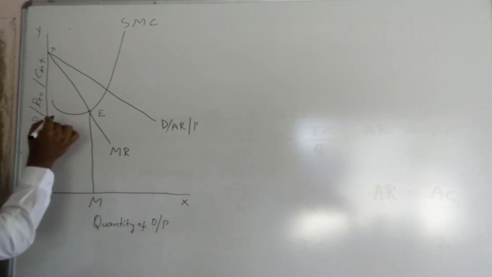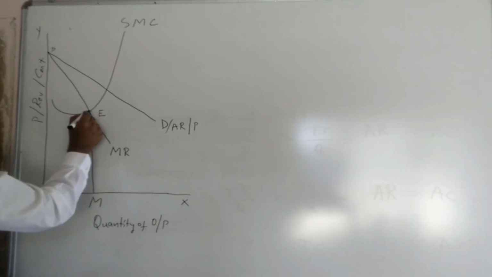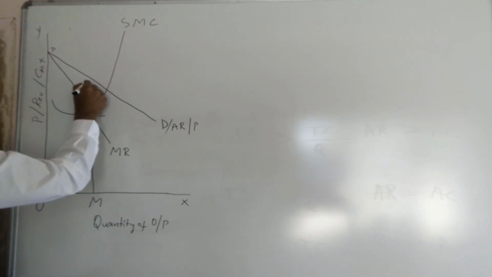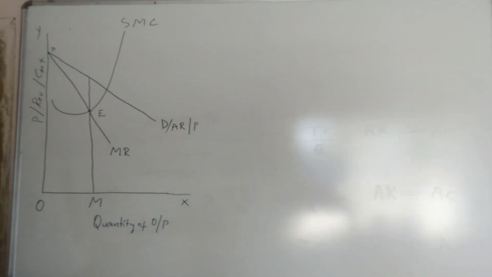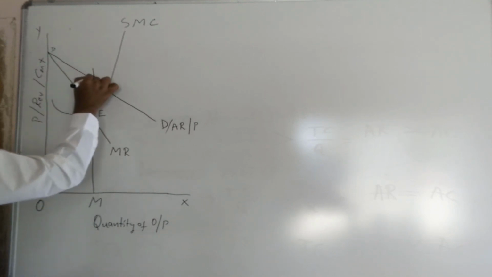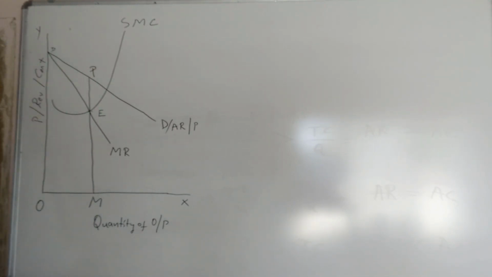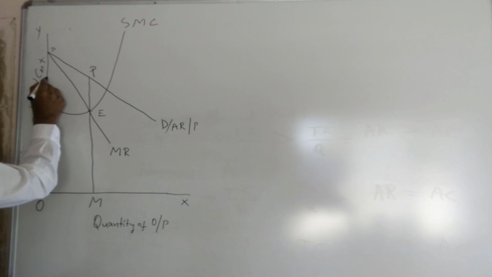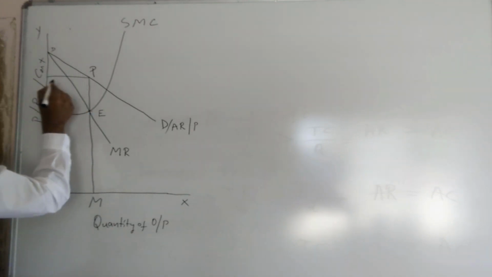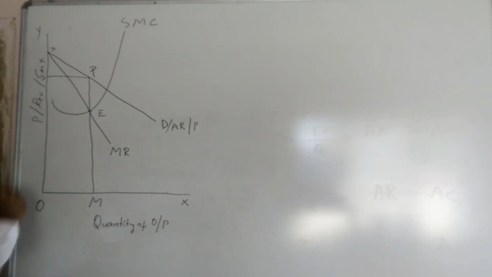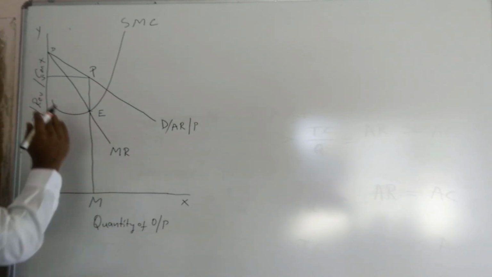And he now determines the price. You look at the price. This is the price, P. PM is the price. Now the average cost is here.